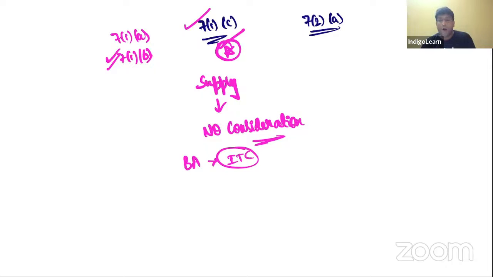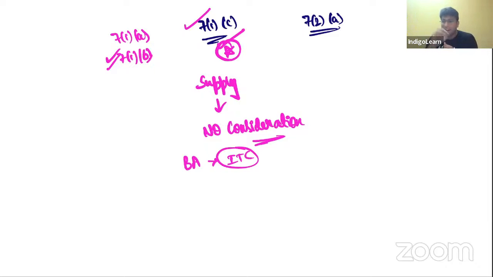I'm sure we all know the fundamental point, that under GST law, registration is not centralized. Registration is to be obtained state-wise. So, for example, if Shiva Teja is operating in Telangana, and Shiva Teja is also operating in Maharashtra, I should take registration in Telangana also, and I should take registration in Maharashtra also. So in both the states, I have to take GST registration mandatorily. And they are regarded as distinct persons.